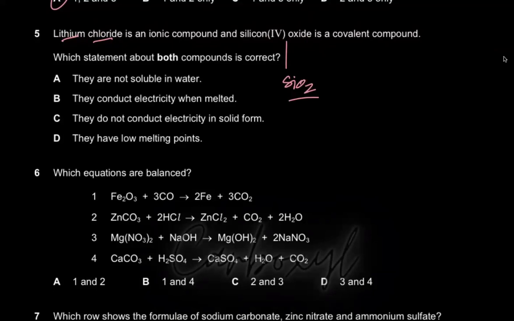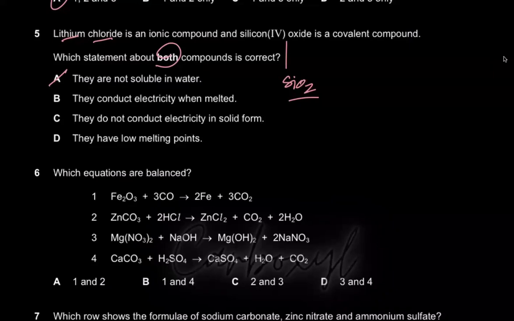They are not soluble in water. No, lithium chloride is an ionic compound, and we've studied that ionic compounds are usually soluble in water. Silicon dioxide is not soluble in water, but lithium chloride is. Since the question gives a statement which is true for both compounds, A is wrong because lithium chloride is soluble in water. The lattice breaks when you dissolve it in water, and you have ions, and that's why it can conduct electricity in aqueous solutions, because you have free moving ions.